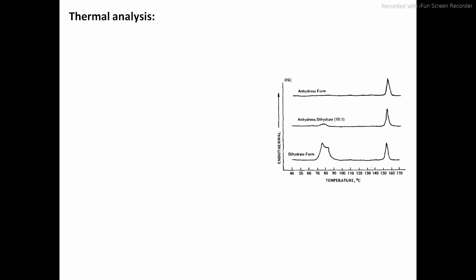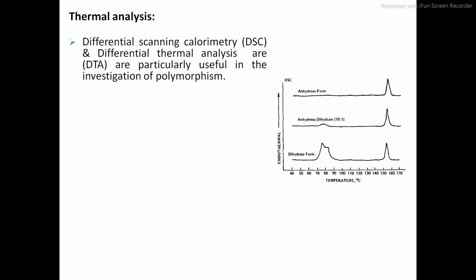Thermal analysis. Let us see how we can identify or check the purity of drug substances by means of thermal analysis. Differential scanning calorimetry and differential thermal analysis are particularly useful in the investigation of polymorphism. So DSC and DTA are used in the investigation of polymorphism; by using these techniques we can identify the type of polymorphs.